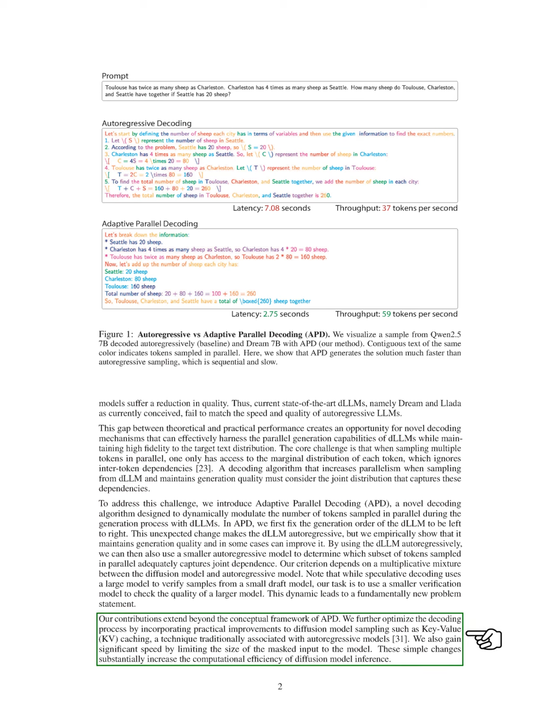Our contributions go beyond just the APD concept. We enhance the decoding process with practical improvements, such as key-value caching, which is typically used in autoregressive models, and we increase speed by limiting the size of the input to the model. These adjustments significantly boost the efficiency of DLLM inference.